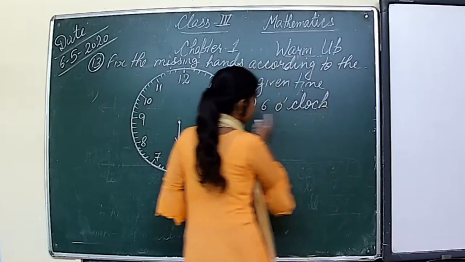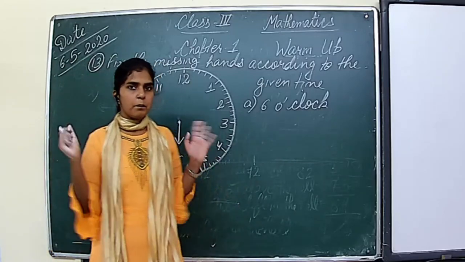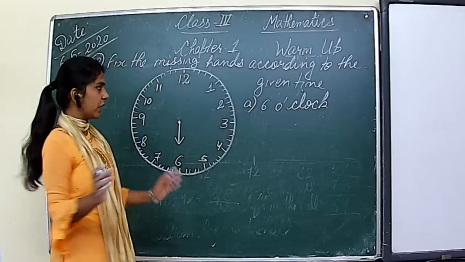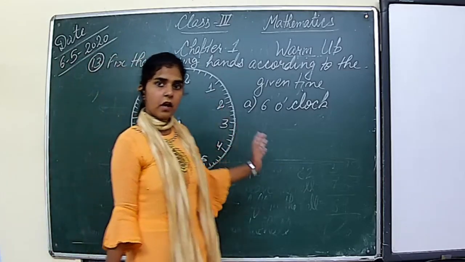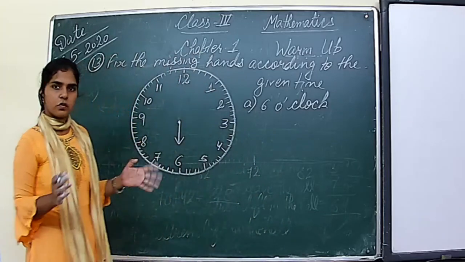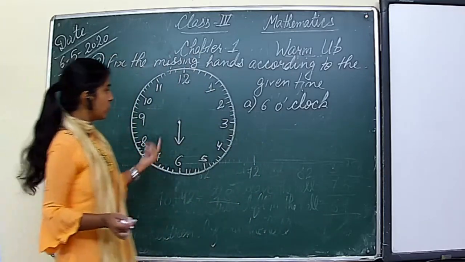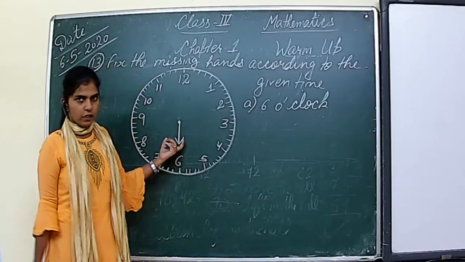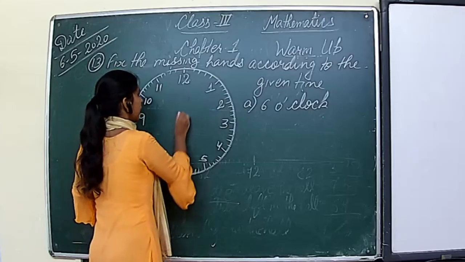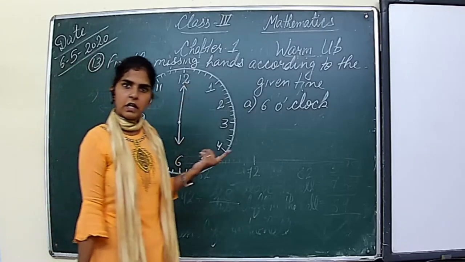I told you 6 o'clock means a complete hour, and whenever there is a complete hour, the minute hand must be at 12. One hand is already at 6, so the second hand will be at 12. So this is the answer.